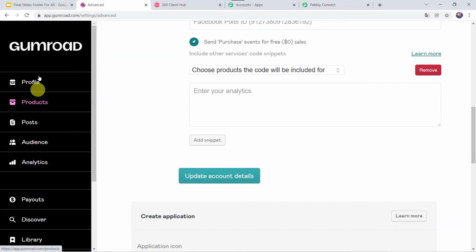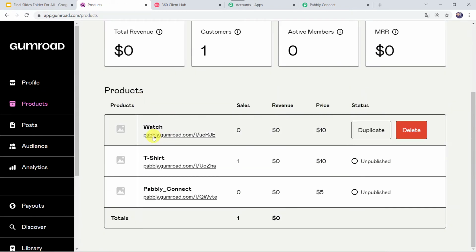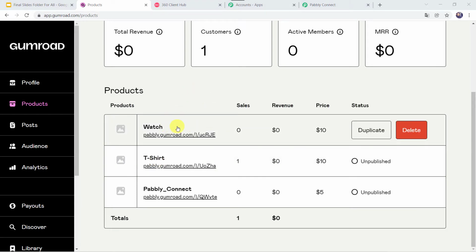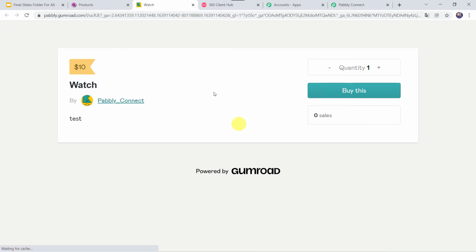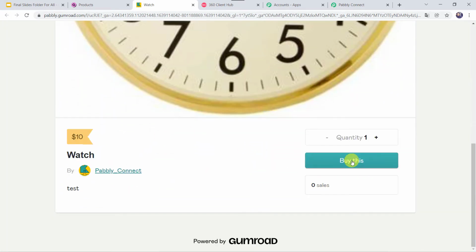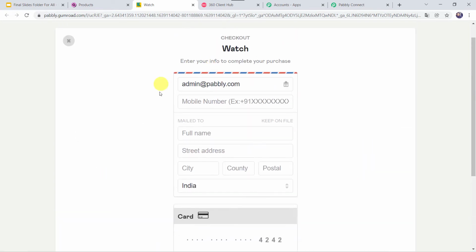So I'll just go to the products. Okay, and here you can find watch, t-shirt, 2 products I have already created. So let us just buy this watch by clicking on this checkout link. Okay, so this is a watch image. Let us click on buy this. Okay, quantity I'll make it as 1 only. Let us click on buy this, and here we have to give the details of the customer.